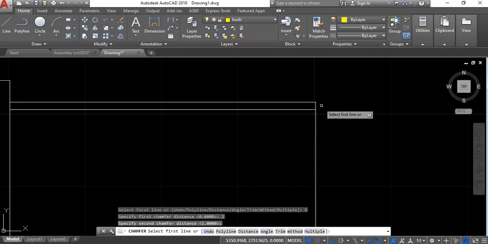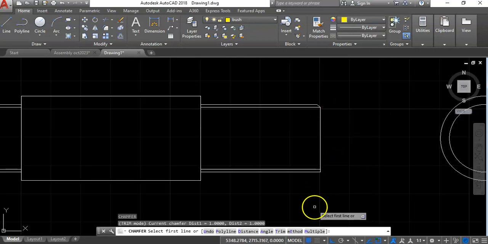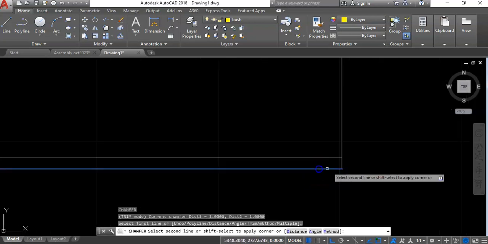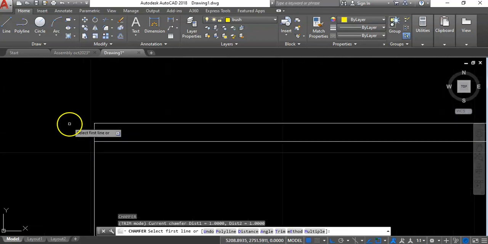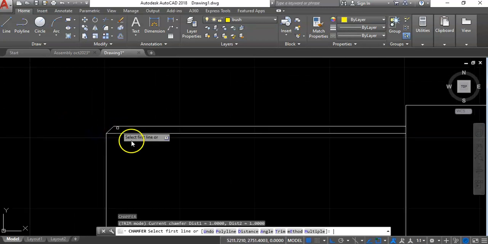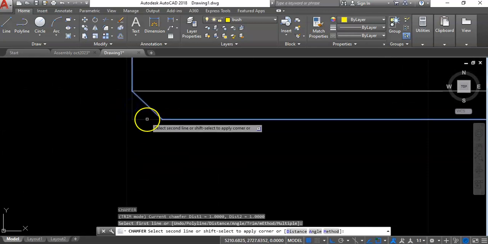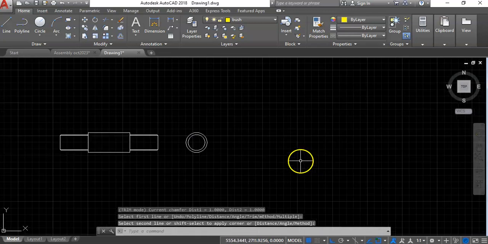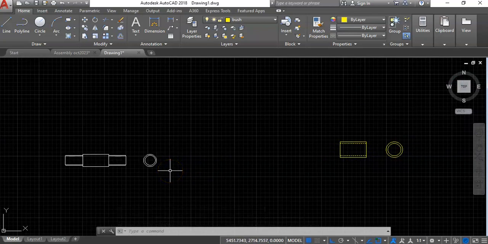Then enter, pick this one, this, and this. Yeah, so we are sorted, guys. So we need to do the next part, which is the nut, sorry.